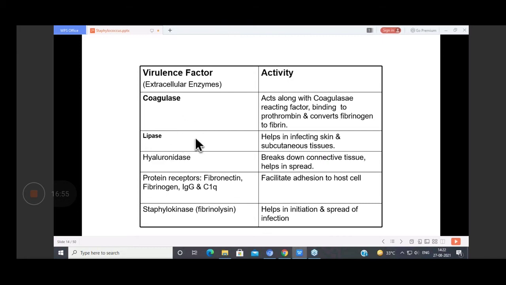Apart from the coagulase, there are other enzymes like lipase, which help in infecting skin and subcutaneous tissue. Hyaluronidase breaks down the connective tissue, and therefore it helps in the spread of the infection. Then there are protein receptors like fibronectin, fibrinogen. These also facilitate the adhesion of bacteria to the host cell surface. Then it also produces fibrinolysin, that is staphylokinase, and this also helps in initiation of spread. So these enzymes are basically involved in the adhesion and the initiation of spread of the bacteria in the host cell.